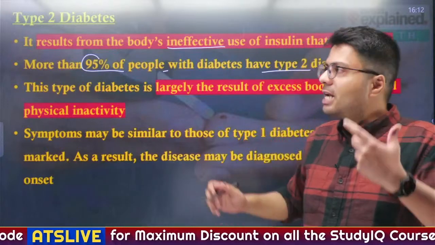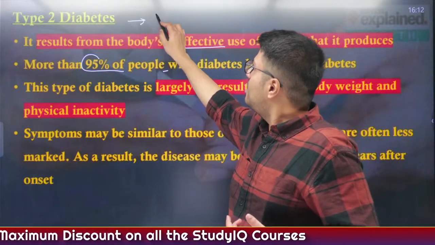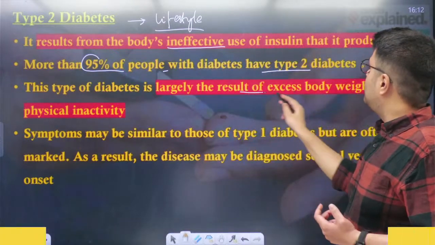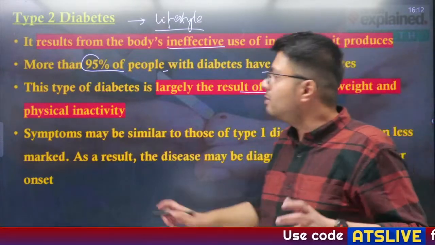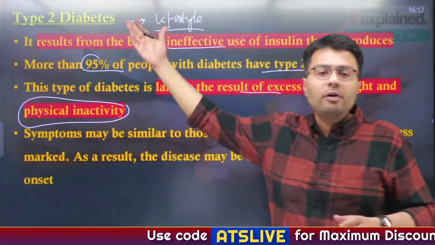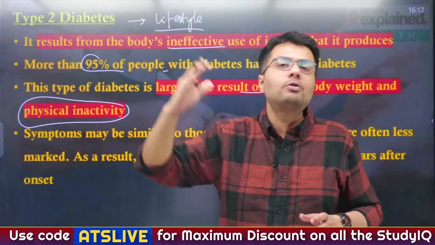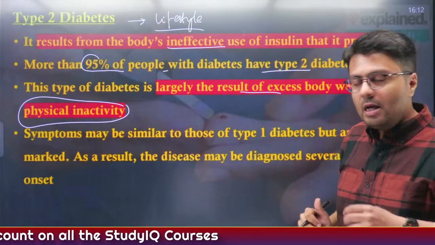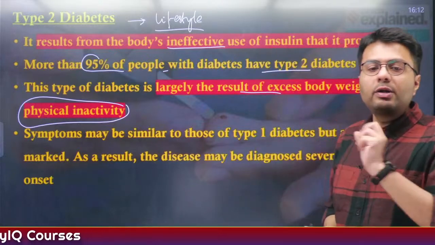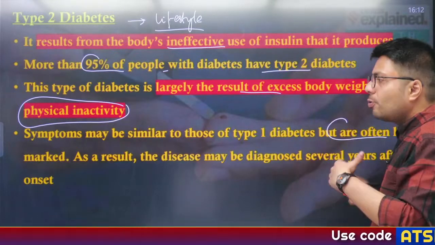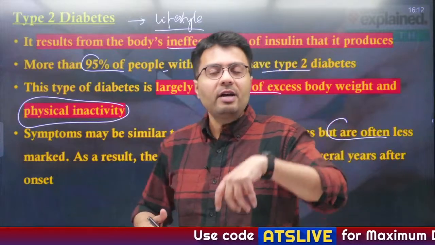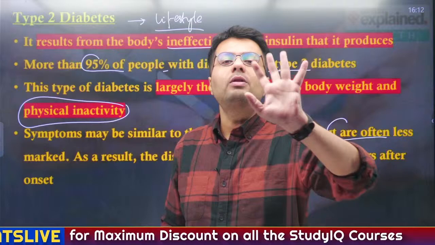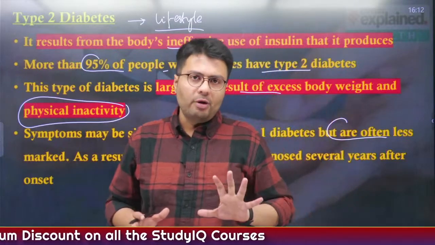Okay. Now, type 2 diabetes is a lifestyle disease, which means it is a result of excessive body weight, or it might also be a result of your physical inactivity. So this diabetes is caused by your own habits, not by your genetics. So you need not blame your genetics for type 2 diabetes. Now the symptoms of type 2 are very similar to type 1 diabetes, but the onset is quite slow. So people having type 2 diabetes, if they do not get their blood sugar levels checked, will probably not even know that they have type 2 diabetes, right?